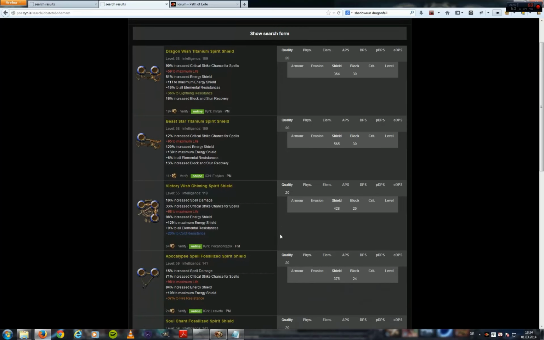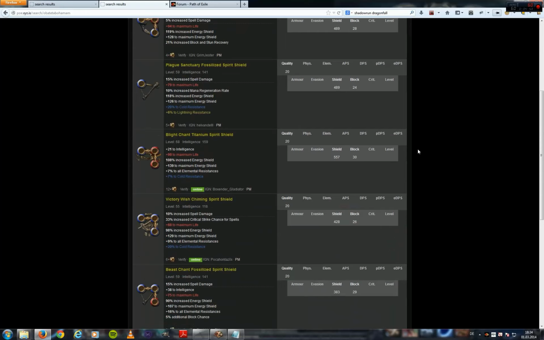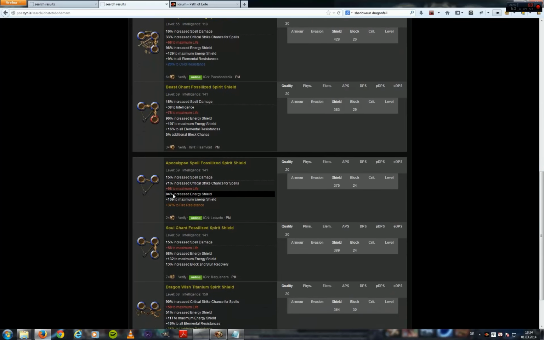And here we have a couple results. If you click on any of these affixes here, it will sort these by the affix value. So let's sort by maybe increased energy shield. And let's scroll down a little bit, see if we can find 84 increased energy shield. It has 98 maximum life, so it's higher than our value, but it's not. It has 109 maximum energy shield, and ours had 124.